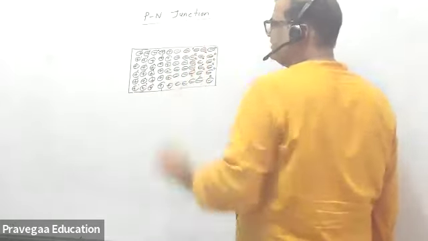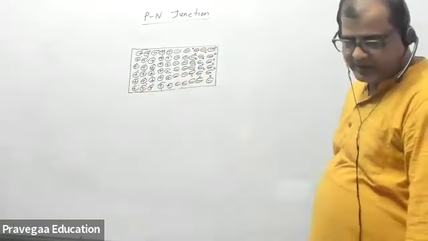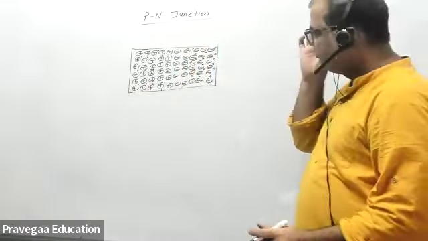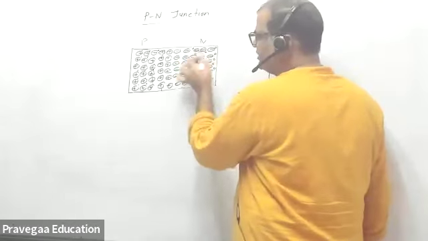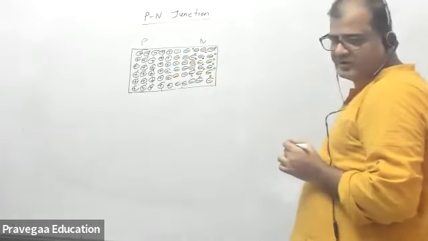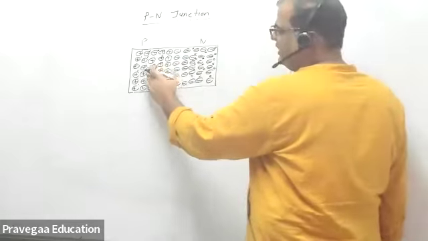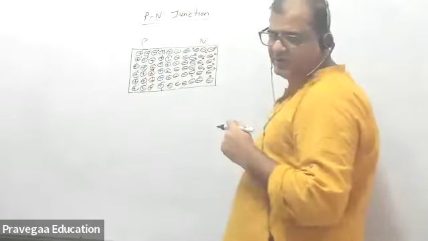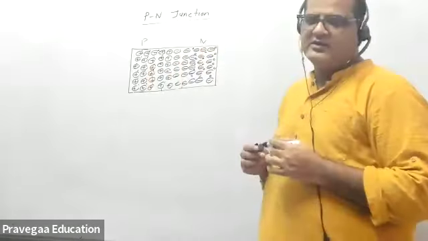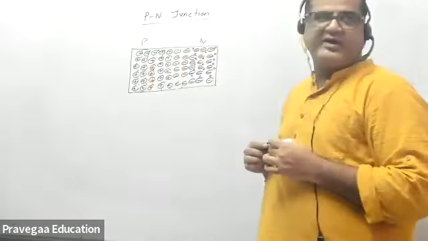I hope it's visible clearly. Shall I make a larger one, or is it understandable? So this side is your P section, this is your N section. Here you have donor impurities which have an electron, here you have acceptor impurities which have a hole. Now because the concentration of electrons is very high here and the concentration of holes is very high here, whenever there is a concentration gradient, a diffusion process happens.